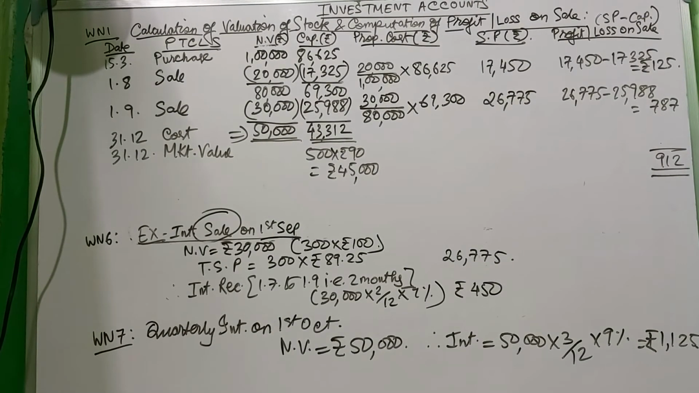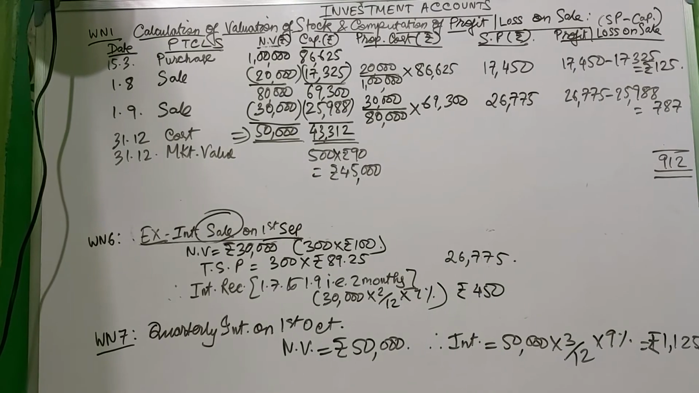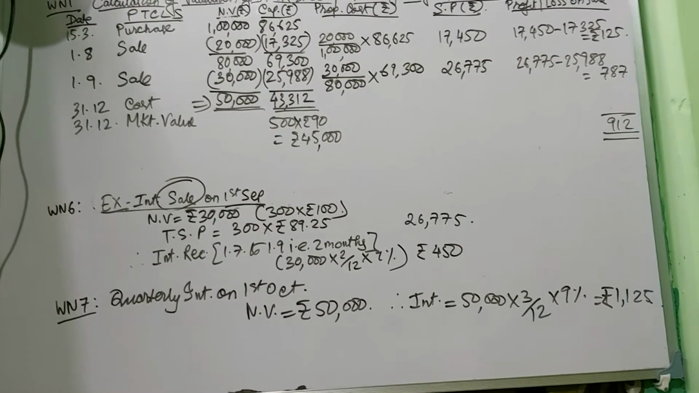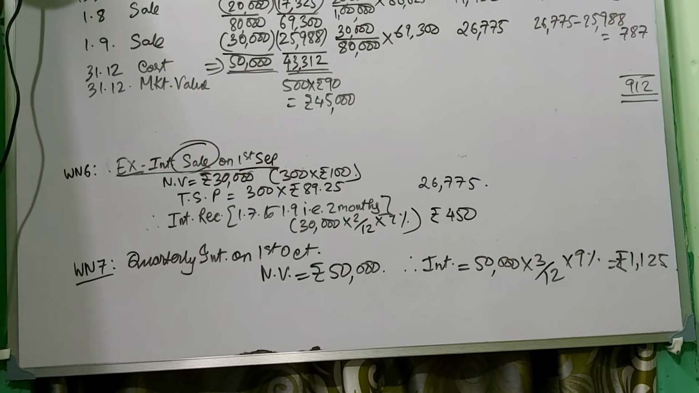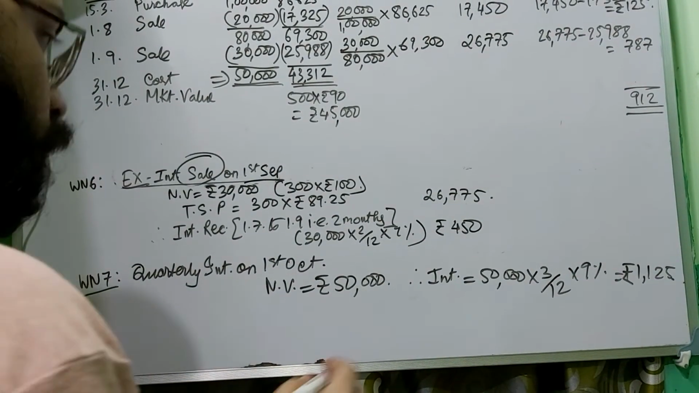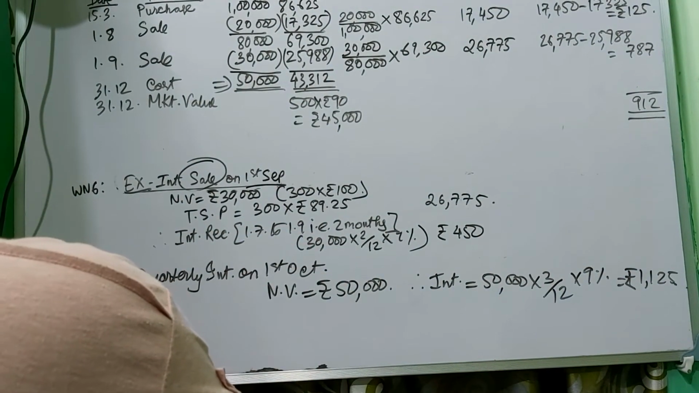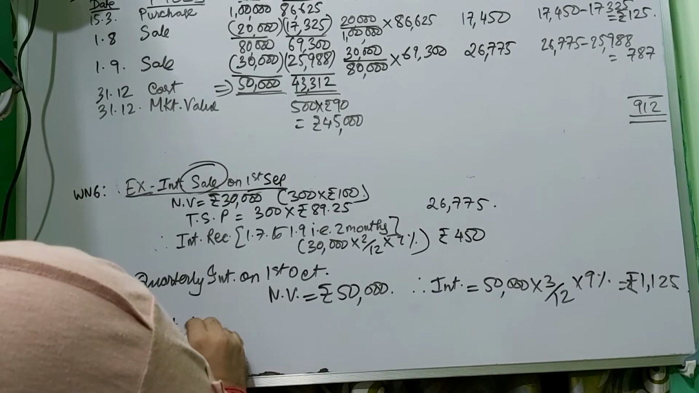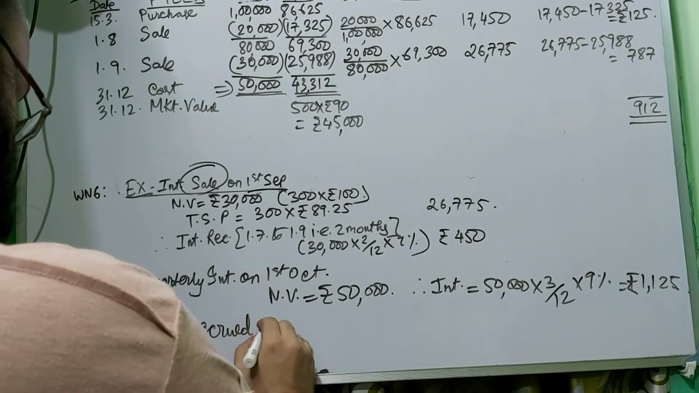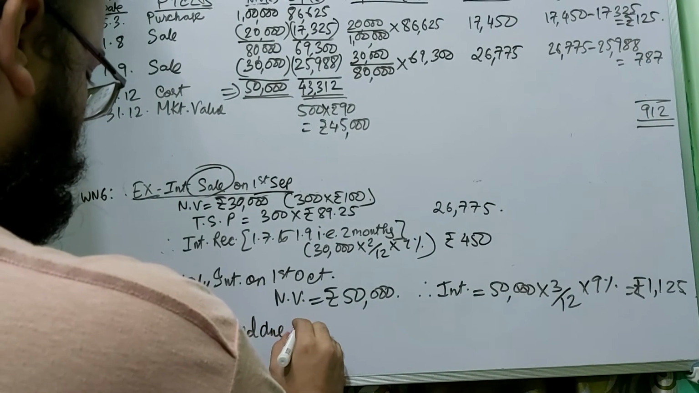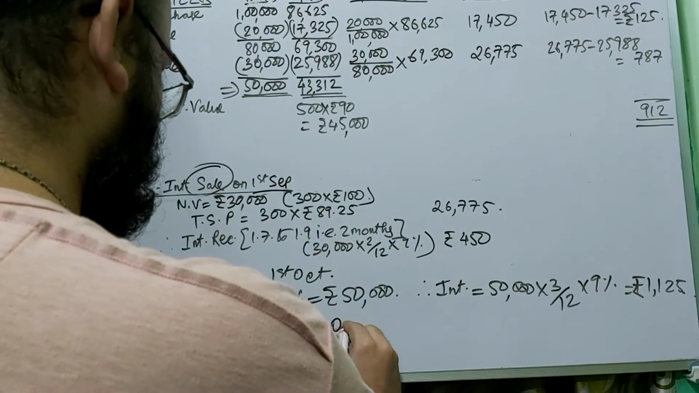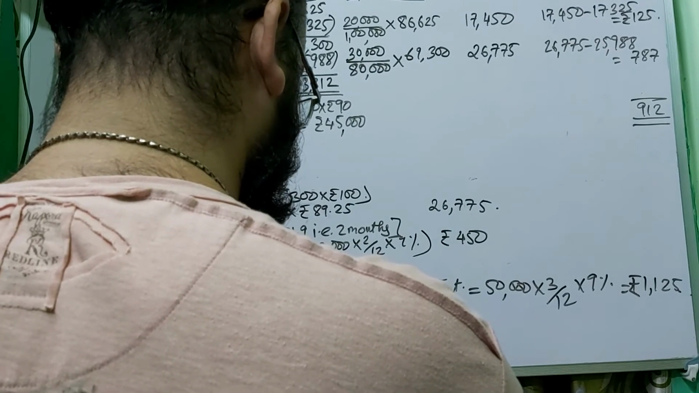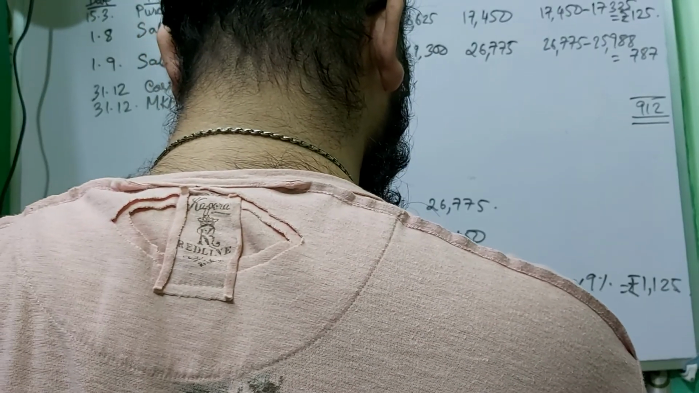And as the books close on 31st of December, you also have to calculate the accrued interest which will be due, which will again be the same. This is working note number 8, interest accrued due from October to 1st January, means October, November, December, that is 3 months.